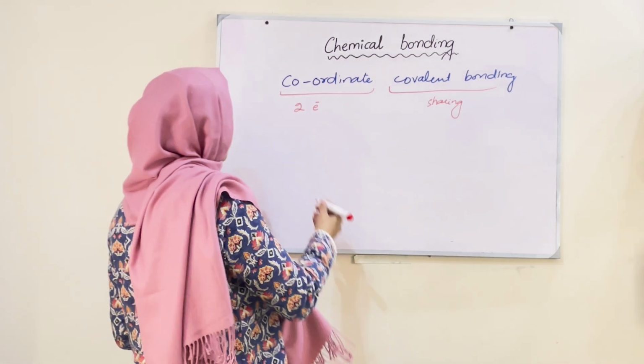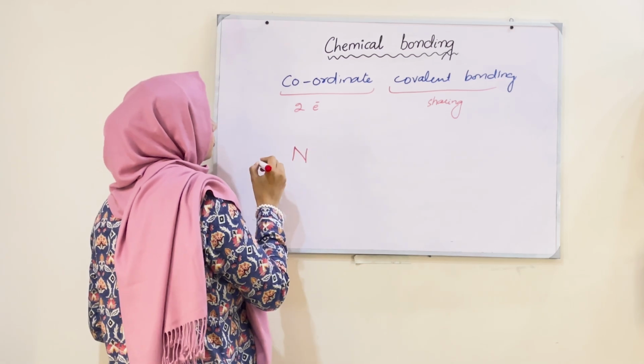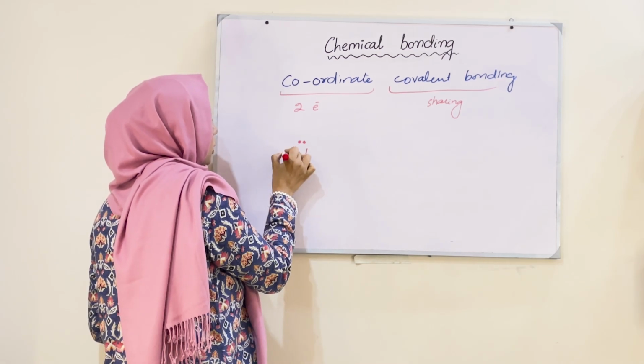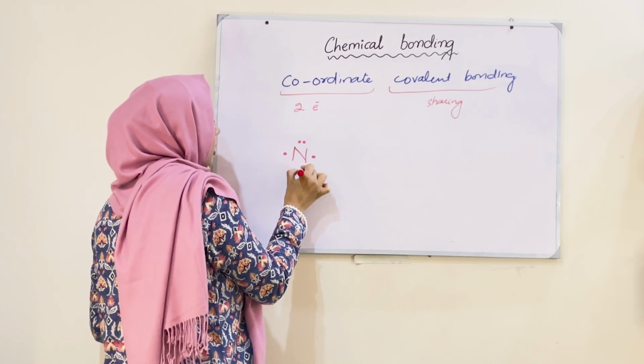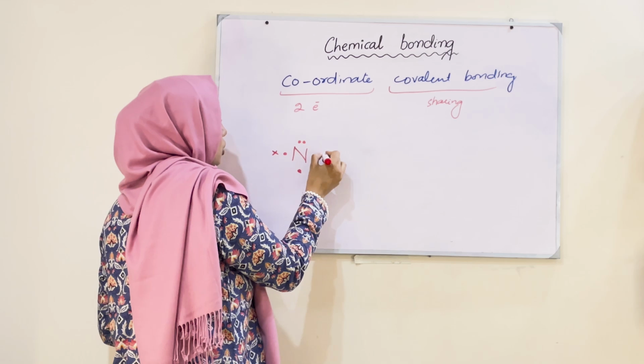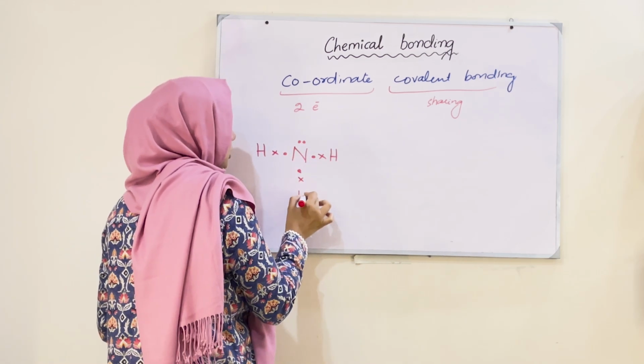For example, nitrogen has 5 electrons, 1, 2, 3, 4 and 5. Nitrogen is forming 3 bonds with hydrogen, 1, 2 and 3. This is hydrogen, this is hydrogen and this is hydrogen.